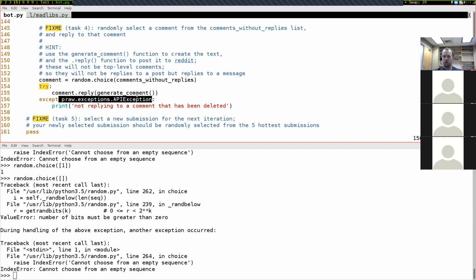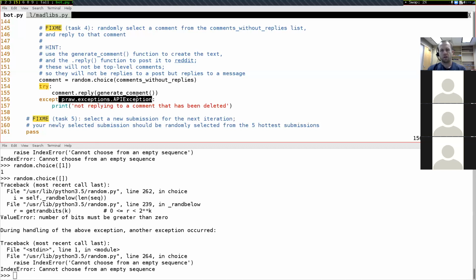Another important exception related to Reddit that you're definitely going to encounter is the rate limiting exception, and that's something that we talked a little bit about in class how to deal with before by sleeping an appropriate amount of time, but I'm not going to adjust my code to handle that right now.